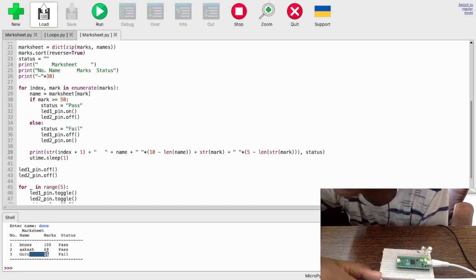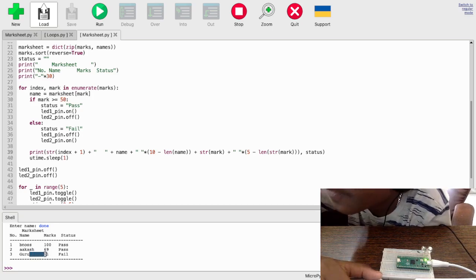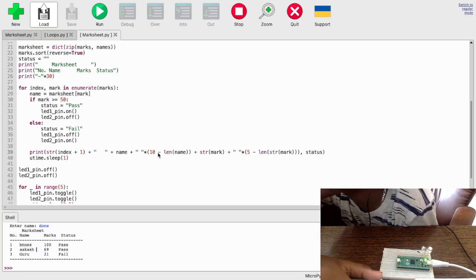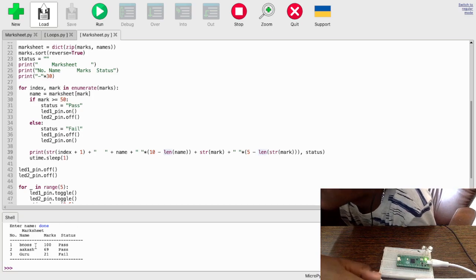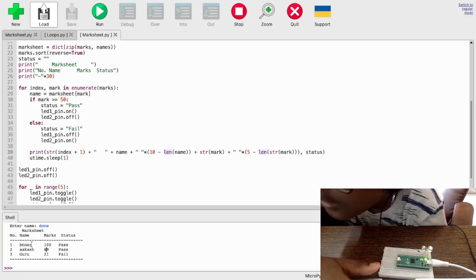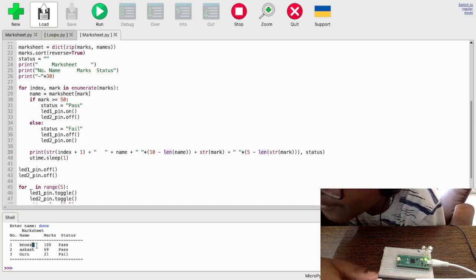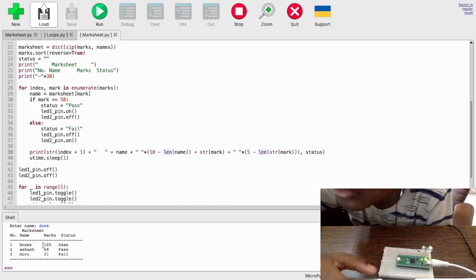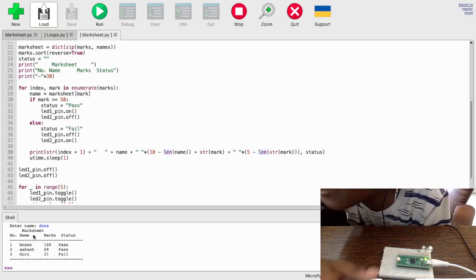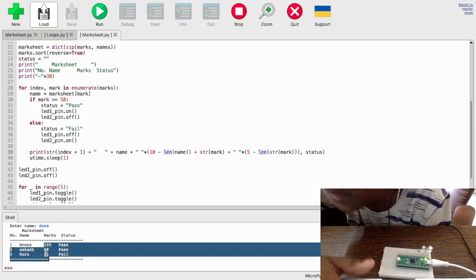And then if you look at Akash, how many is that? 1, 2, 3, 4, 5, 6. So 6. 10 minus 6 is 4. 1, 2, 3, 4. Like that, Beanos will get 5 here. So using this, I am getting all of this in the same line.